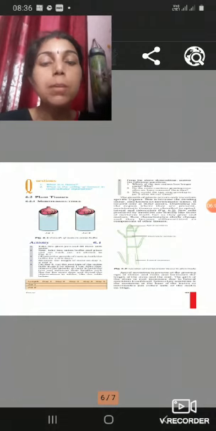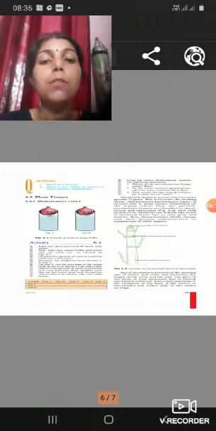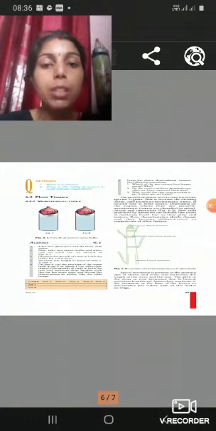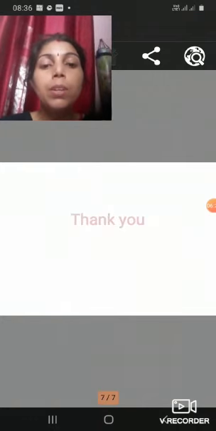So this experiment clearly shows how the meristem cells increase length in the apical root region or the tip region. So thank you.